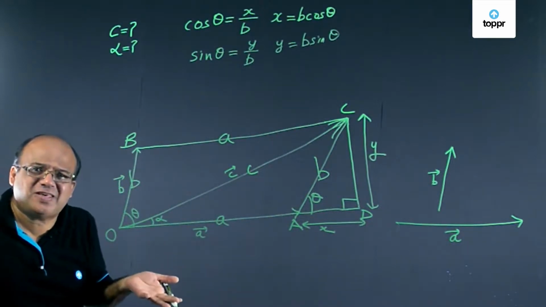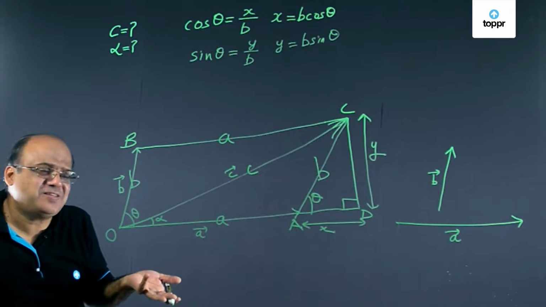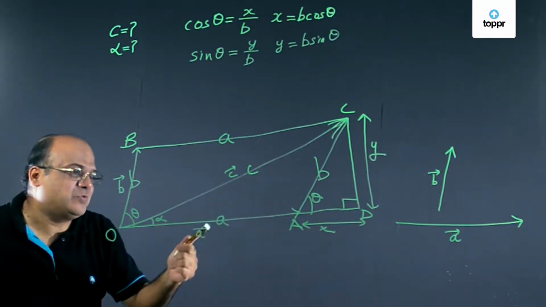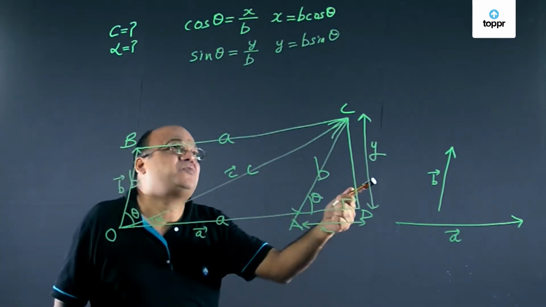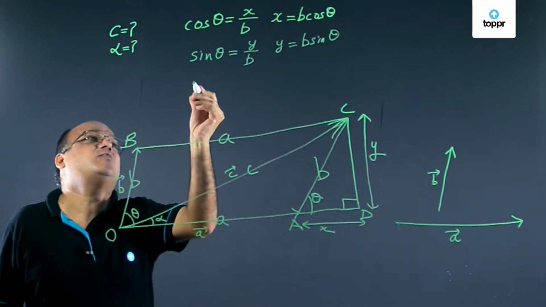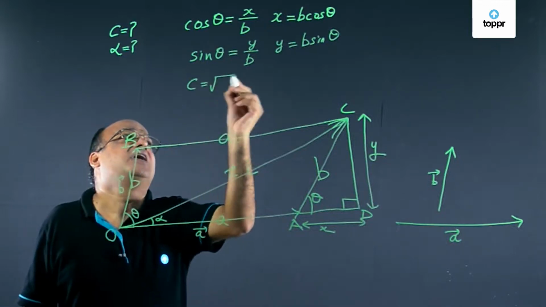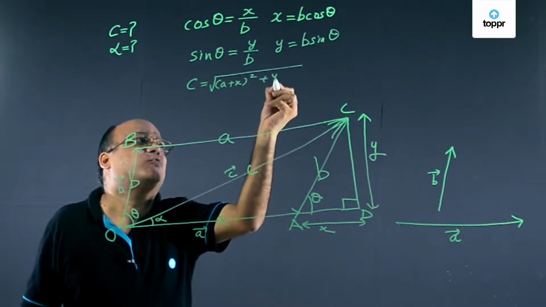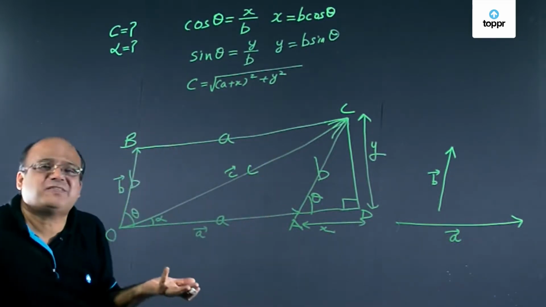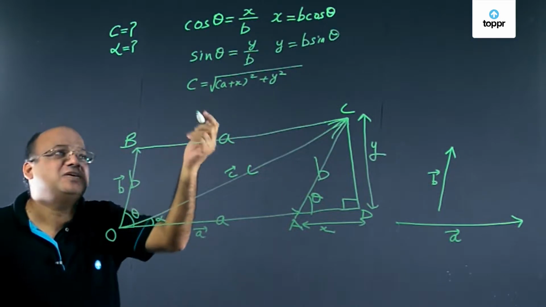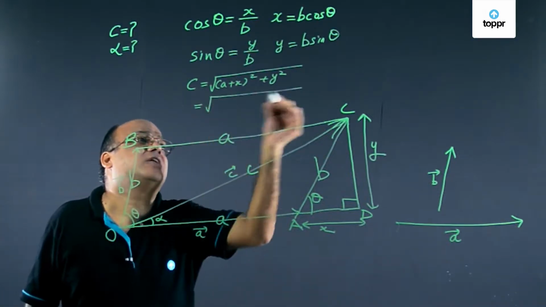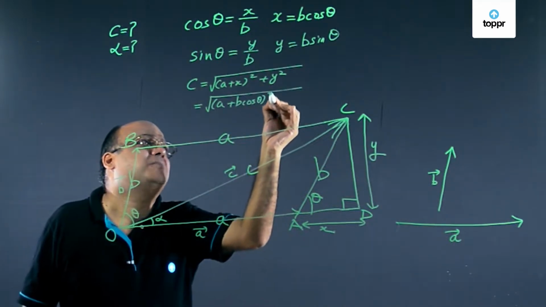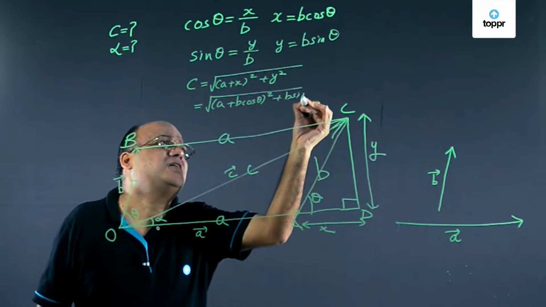Right? So now we know X and Y. Our job is to find C. So how to find C? Yes, Pythagoras theorem. C squared will be (A plus X) whole squared plus Y squared. Therefore, C will be equal to the root of (A plus X) whole squared plus Y squared. And you know X and Y, you can put them in this equation. So what do you get? Root over (A plus B cos theta) whole squared plus (B sin theta) whole squared.